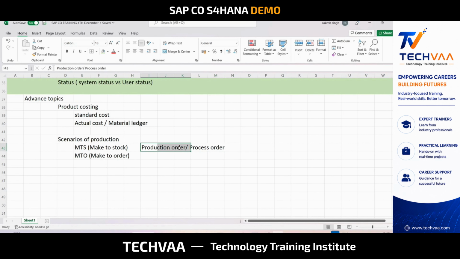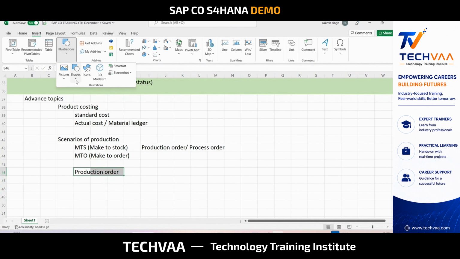We'll talk about production order and process order, how they are different, and then we will run the entire cycle. So let's say production order, there are various steps. Once a production order is created, which means the production planning team has released a production order, they have informed the production team to start producing. Shop floor people will start production based upon the order that they received. Obviously, they will consume raw material, labor, and, let's say, electricity, which is their indirect cost.